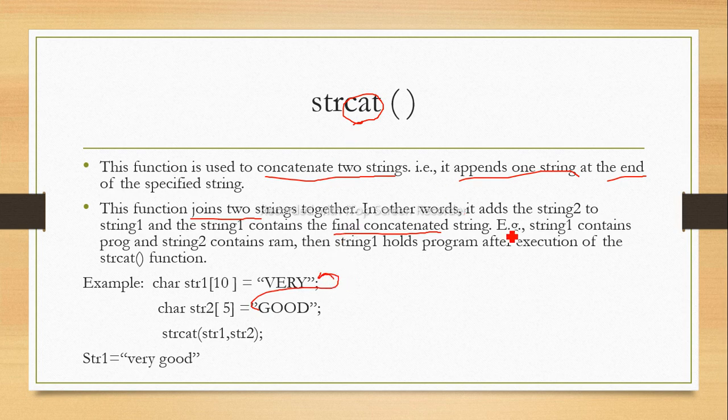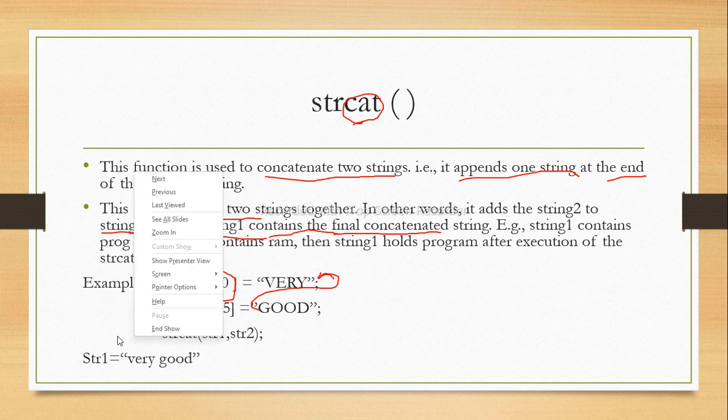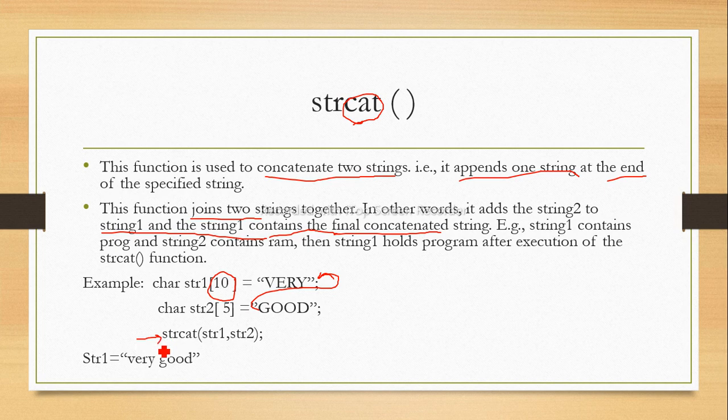So what happens in concatenation? It adds string 2 to string 1, and string 1 contains the final result, so the final result will get saved into string 1. That's why the size of string 1 should be greater than string 2. Okay, so whenever the strcat function is operated on string 1 and string 2, the content of string 2 will get appended, not transferred, to string 1.